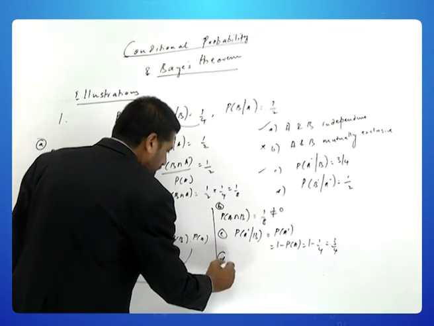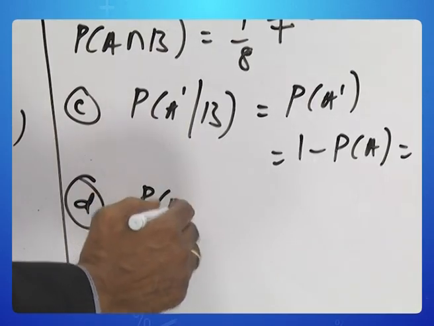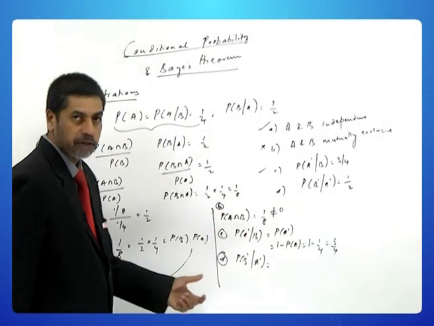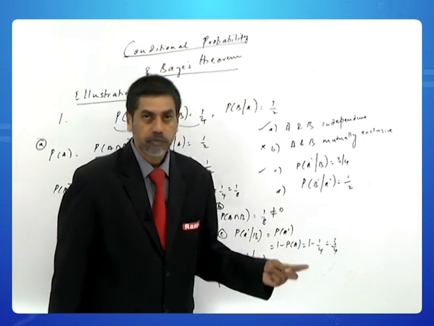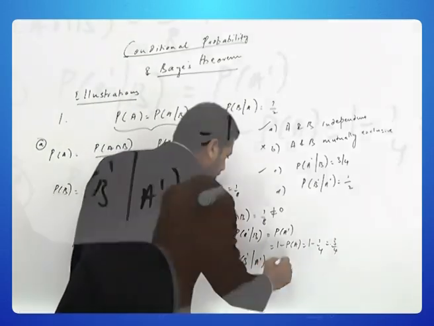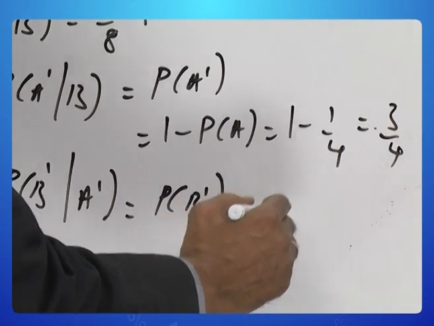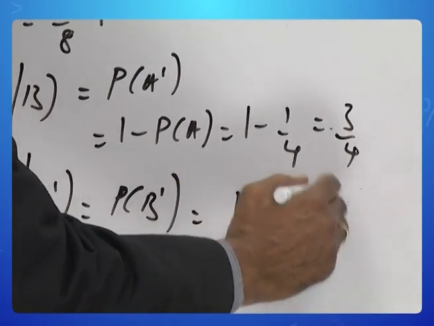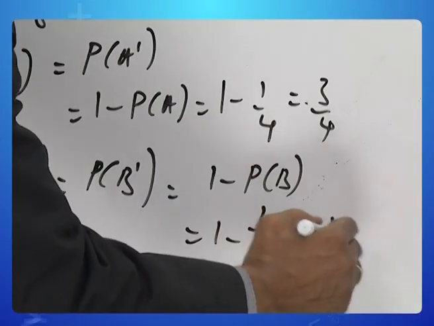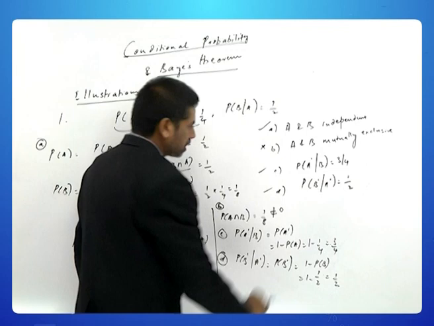Similarly, in the case of the last option, probability of B complement given A complement, again because A and B are independent, A complement and B complement will also be independent. Therefore, this will be reduced to probability of B complement, which is 1 minus probability of B, which is 1 minus half. So, this is half. So, again D is correct.